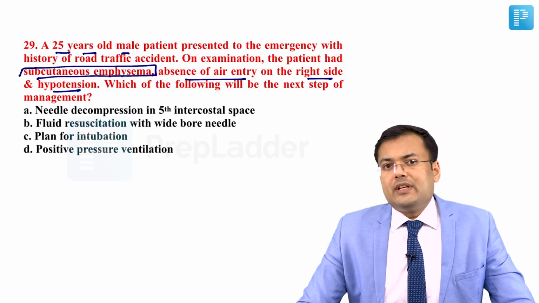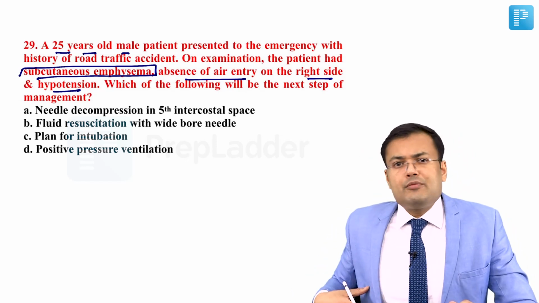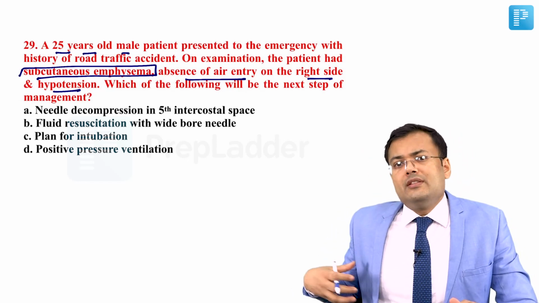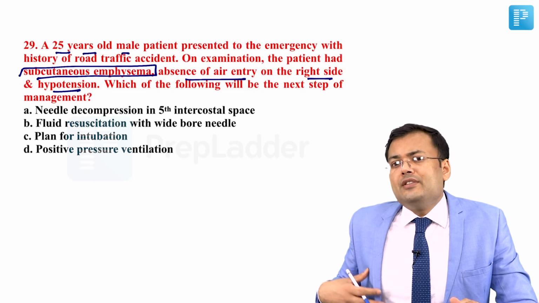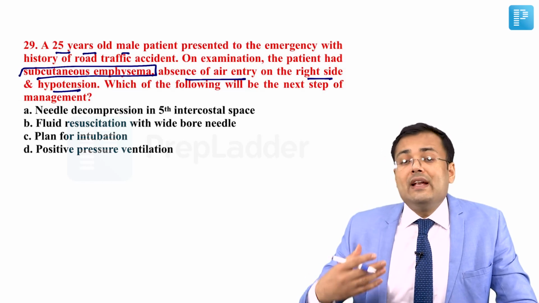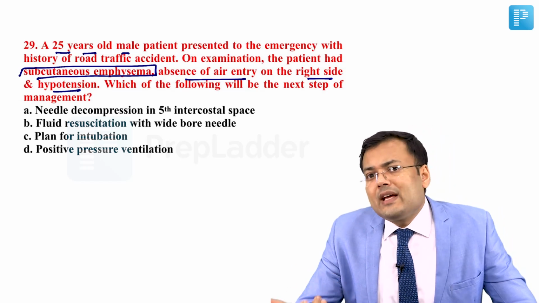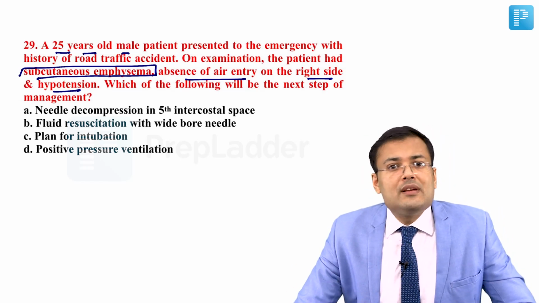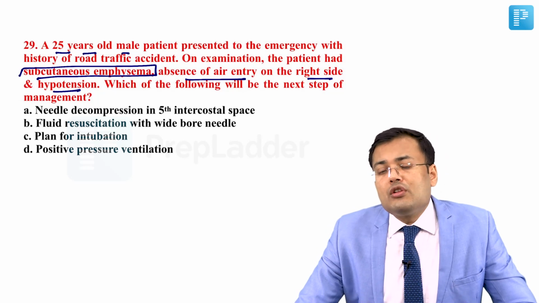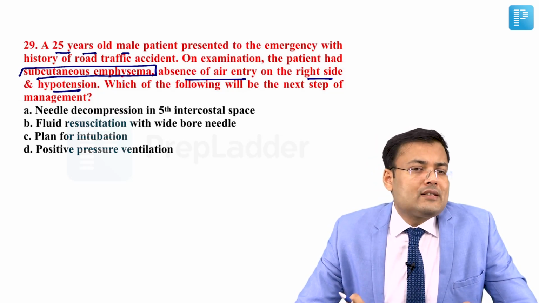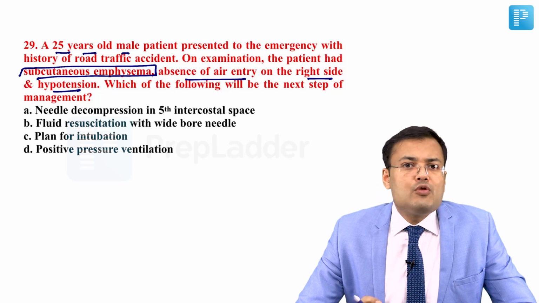Now see, in these cases, whenever there is subcutaneous emphysema, generally it is because of injury to the chest wall and there is pneumothorax, right? It can progress to tension pneumothorax. Since the patient has hypotension also, most probably it's a case of tension pneumothorax. How to manage?